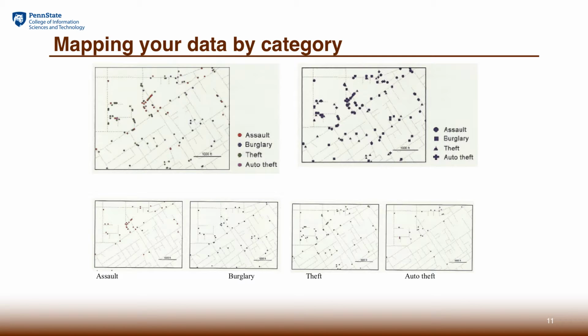And the third choice is to map each kind of category as a separate map, where you show a different kind of crime in a separate frame. So, for example, in ArcGIS, we can make multiple data frames, and you can actually make 4 frames in this case. Each shows one kind of crime. So that's another choice.